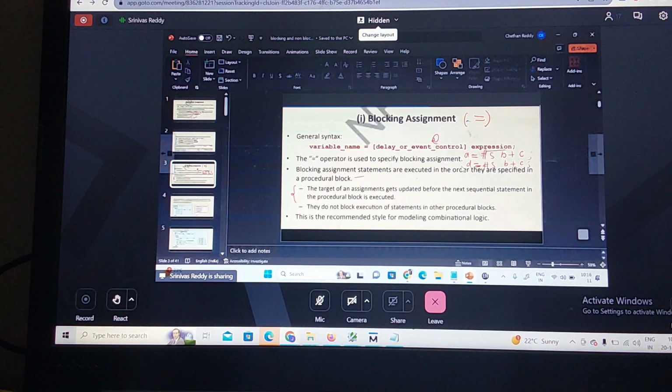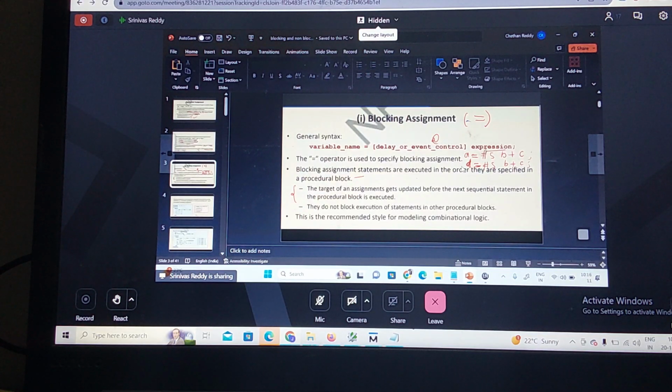Now this is blocking, so the next statement will be blocked here and will not be executed. It is making sequential execution. Then after 5, at the timestamp of 10, D is assigned B plus C. This is the definition of this. This is my procedural assignment. Procedural assignments are of two types: blocking or non-blocking assignment.